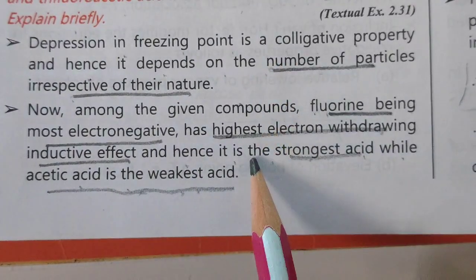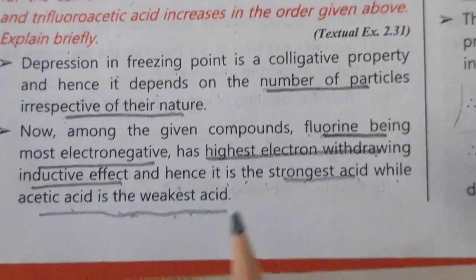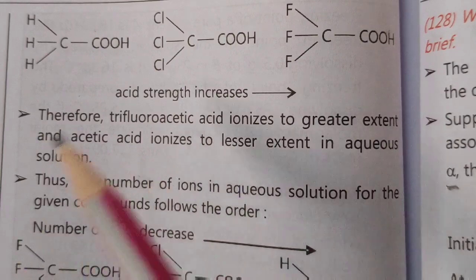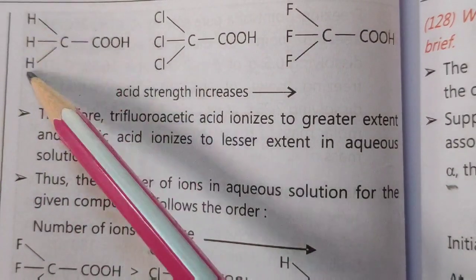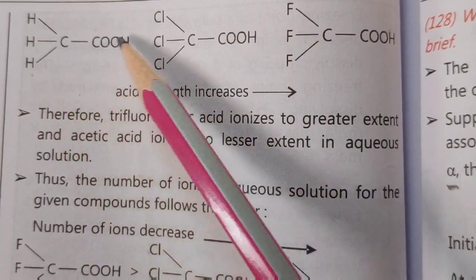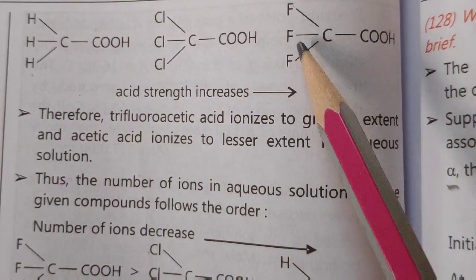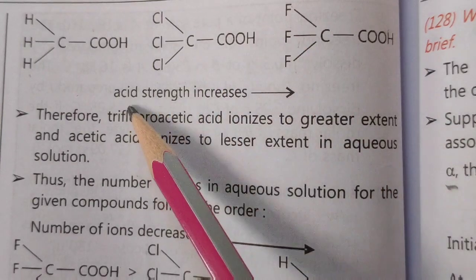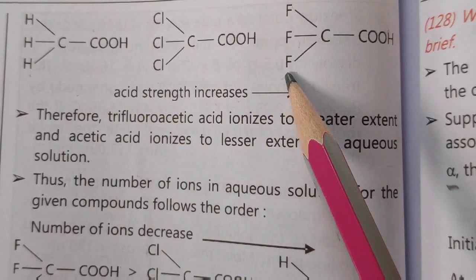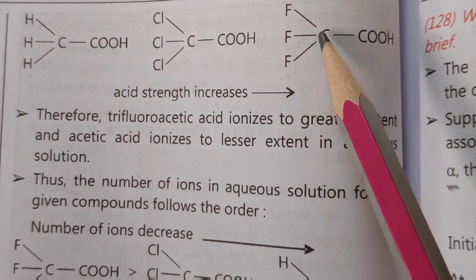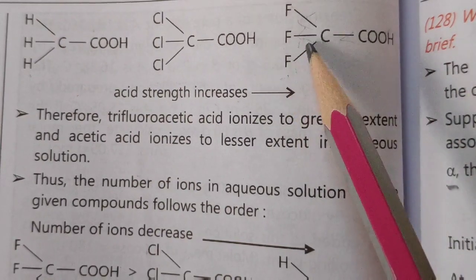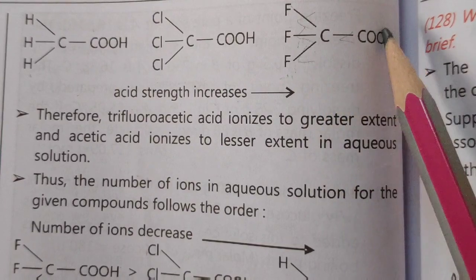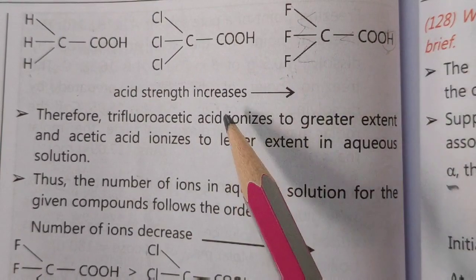Now, all these things you have to keep in mind whenever you solve this question. Okay, now next one. When we see here, 3 H are there, in this 3 Cl is there, and in this 3 fluorine is there. Fluorine is the most electronegative. So when we talk about the acidic strength, this will show the negative inductive effect, means all electrons will move towards the fluorine atom, right? So what will happen? H plus can be dissociated easily, that is the property.